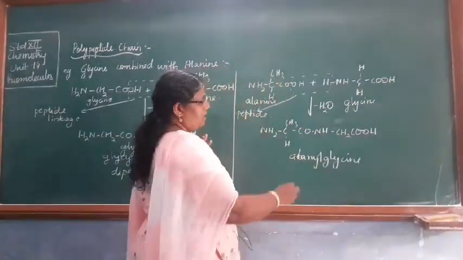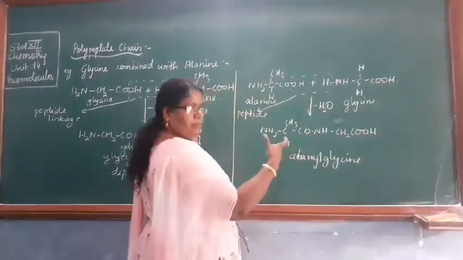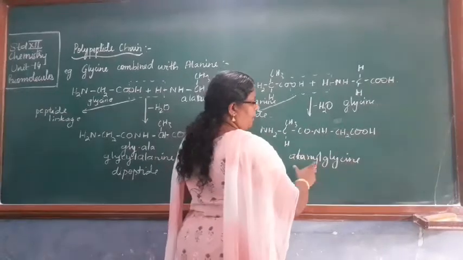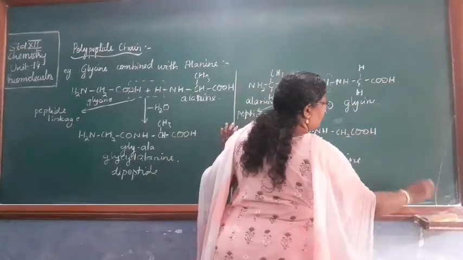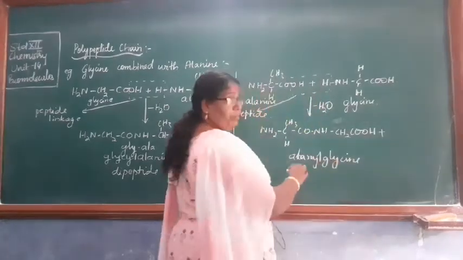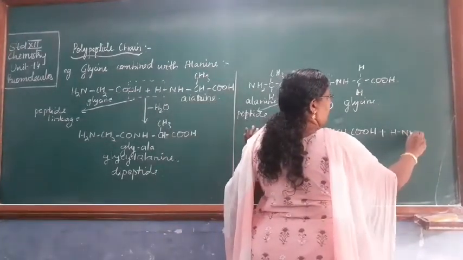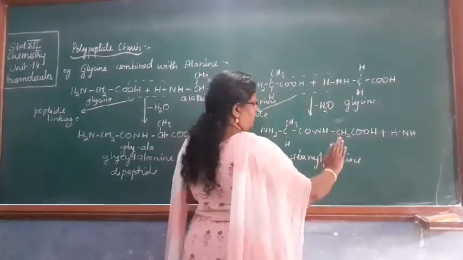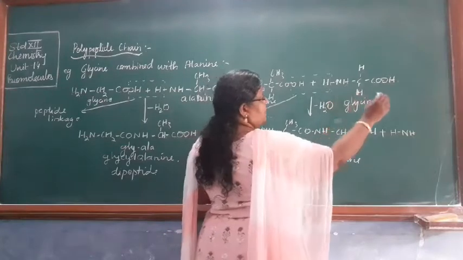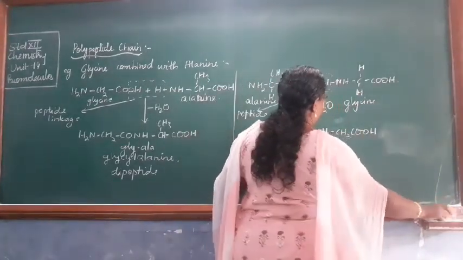Suppose let us say some other amino acid, like alanine, is again joined here. Then it will become a tripeptide. Okay, so here H and H, this was alanine plus glycine. I will write it here so that you can see the tripeptide formation.